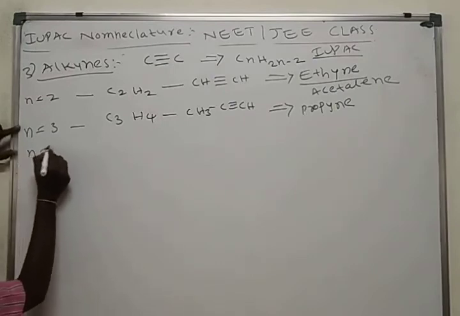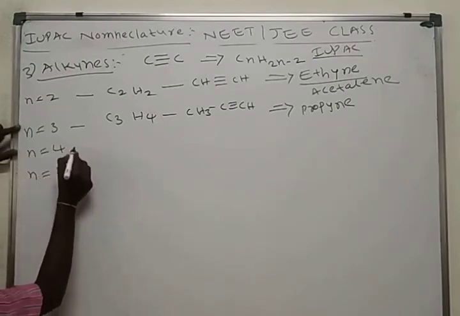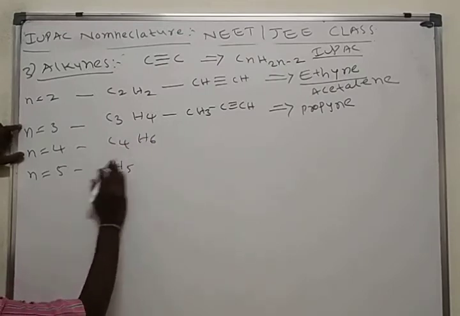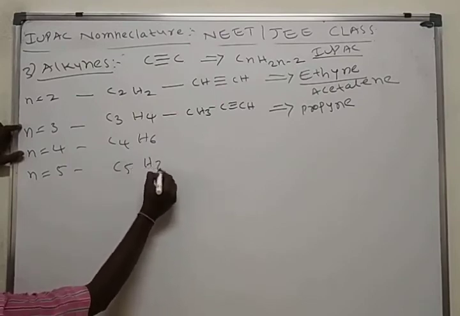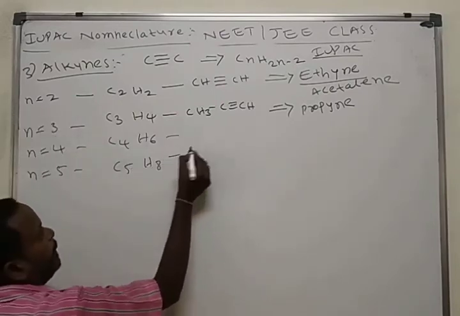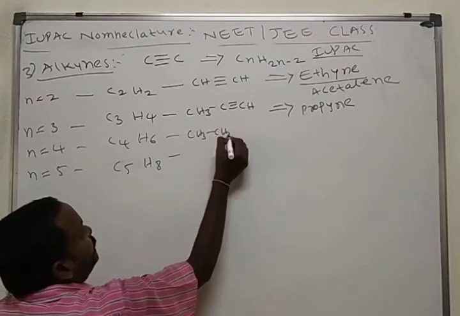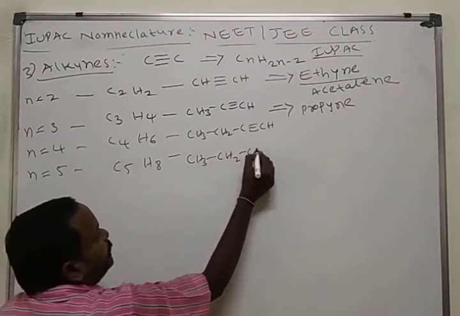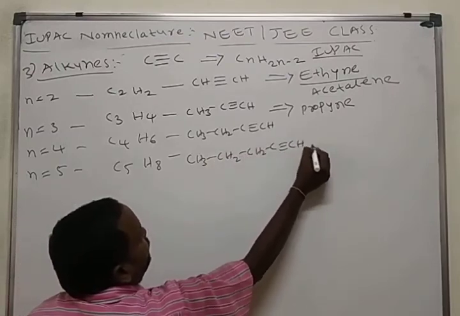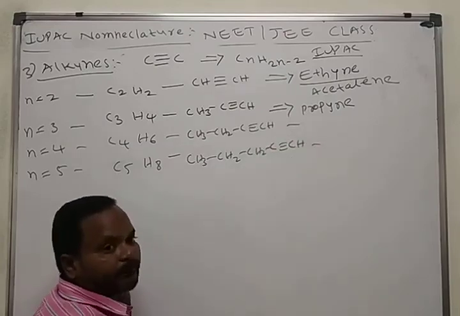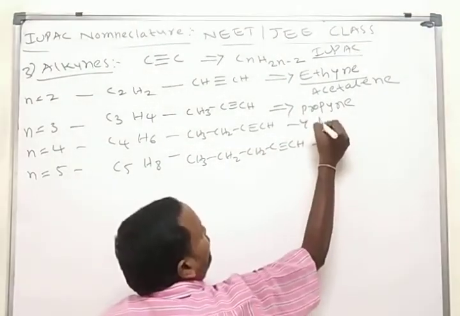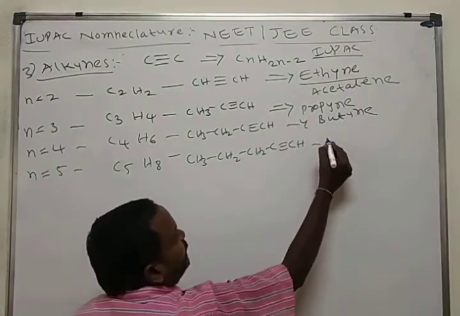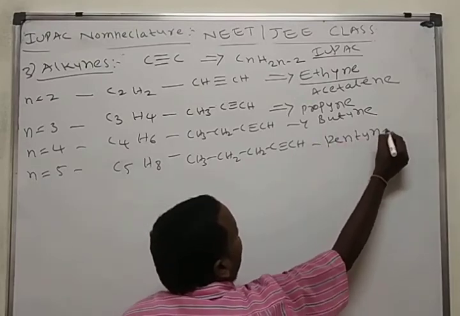Here n is equal to 4 and n is equal to 5: C4H6, C5H8. CH3-CH2-C≡CH has 4 carbon atoms with a triple bond, butyne. CH3-CH2-CH2-C≡CH has 5 carbon atoms with a triple bond, pentyne.